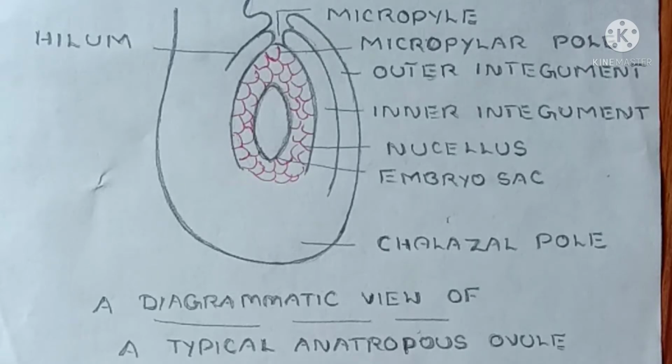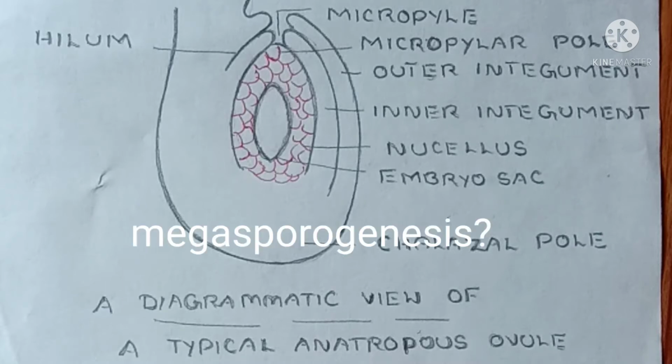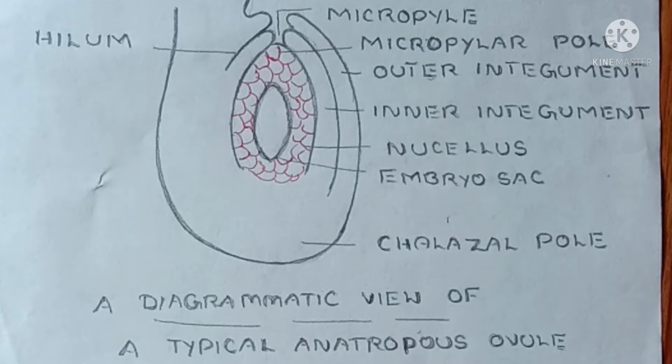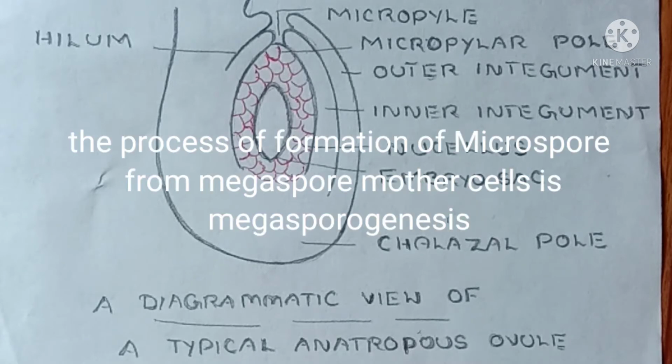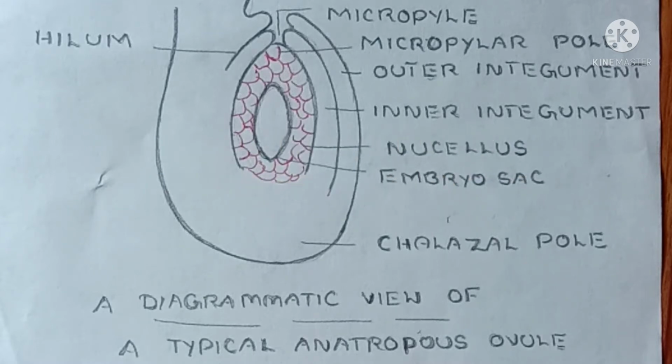What is megasporogenesis? The process of formation of megaspore from megaspore mother cell is called megasporogenesis. Now, ovule generally differentiates one megaspore mother cell in the micropylar region of nucellus. What does it mean? Formation of megaspore from megaspore mother cell is called megasporogenesis.